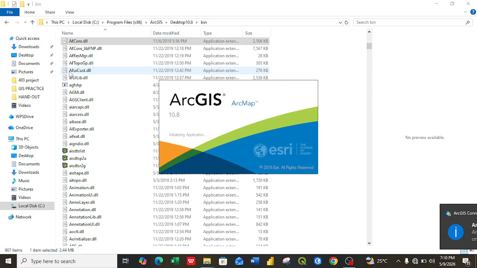So we have successfully installed ArcGIS. You see initializing application. The second thing you are going to see is loading application. In case you don't copy the correct version, you are going to be seeing license. In that situation, your ArcGIS will not work. If you follow the procedure, believe me, you are going to install your ArcGIS 10.8 successfully. Just make sure you watch the YouTube video from the beginning to the end and follow it step by step. So it's still coming up.